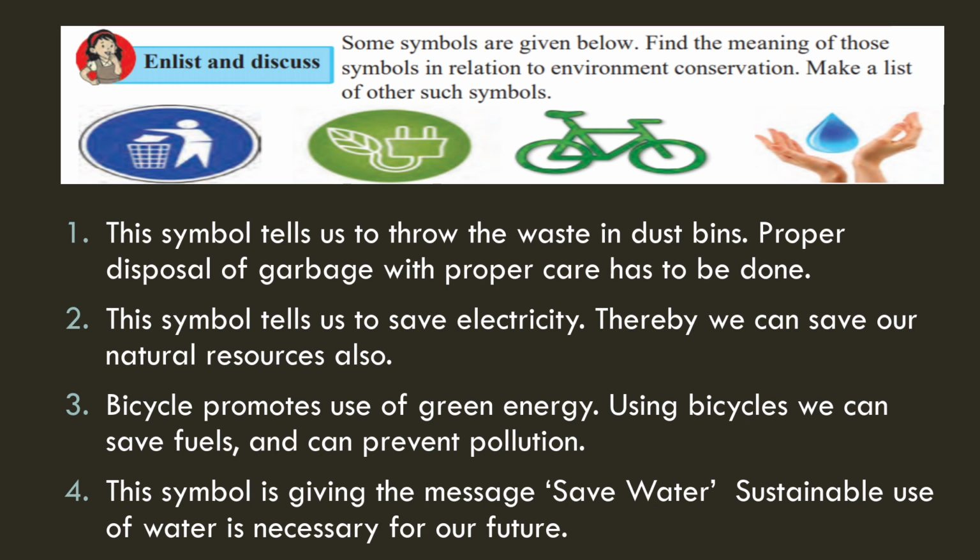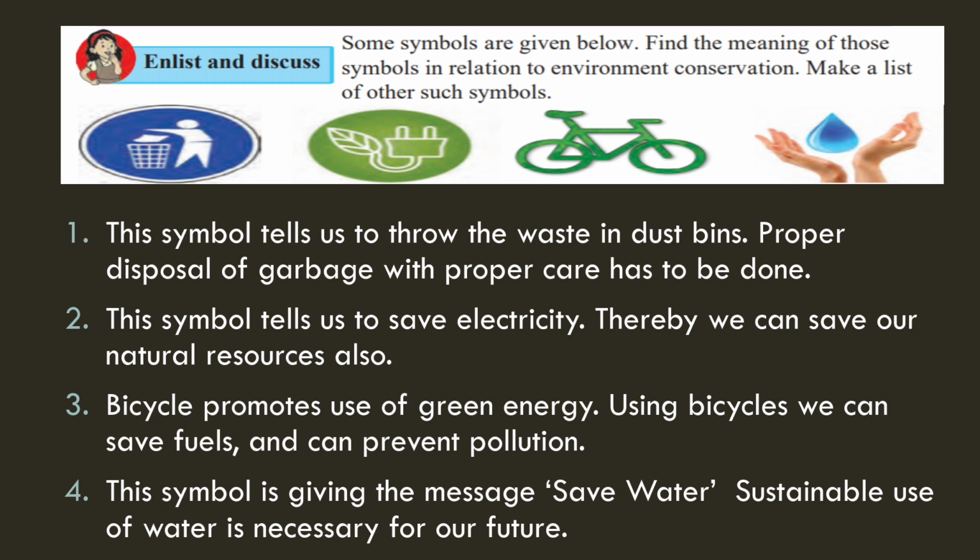Now the second picture. In this second picture you can see a charger plug, and at the other end the green leaves are shown. So the meaning of that second symbol is save electricity, because if we save electricity we will contribute to saving natural resources also, because electricity is produced by water, which is a natural resource. So saving electricity will also result in saving natural resources, and that is why save electricity is the message given by the second symbol.